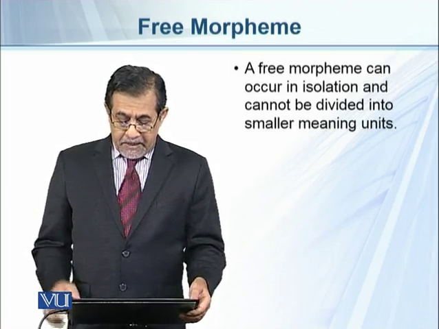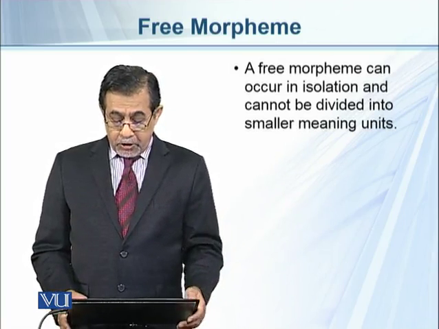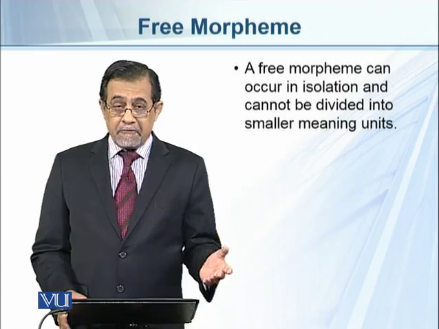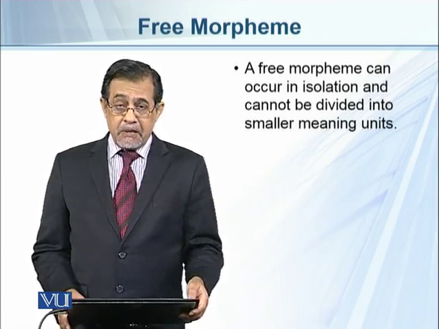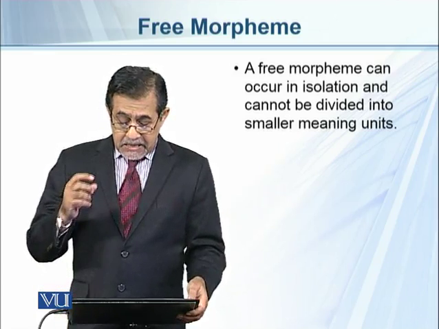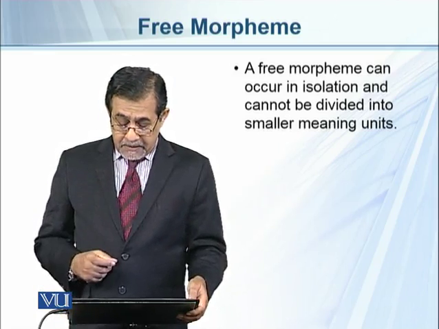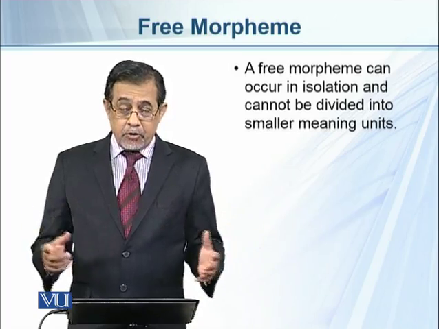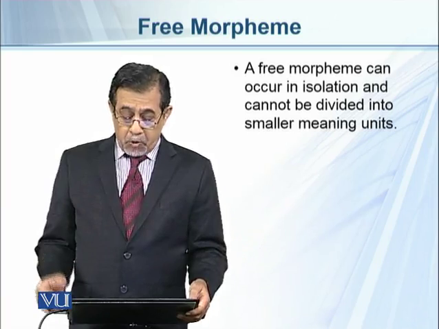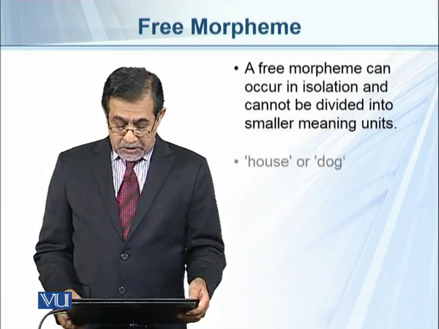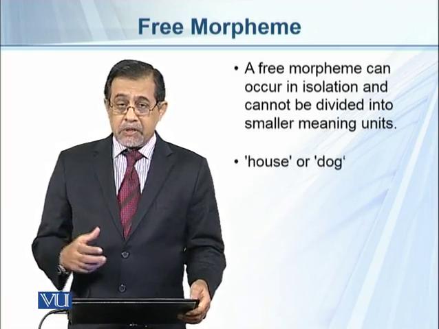A free morpheme can occur in isolation and cannot be divided into smaller meaningful units. So this is the criterion for the free morpheme, that it cannot be divided into further meanings or further smaller meaningful units. For example, house or dog.